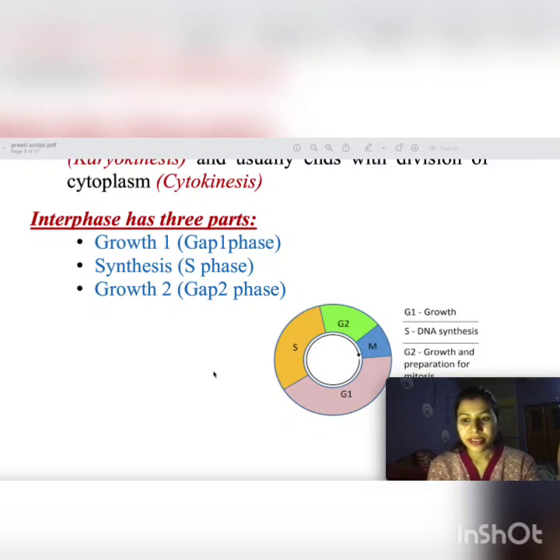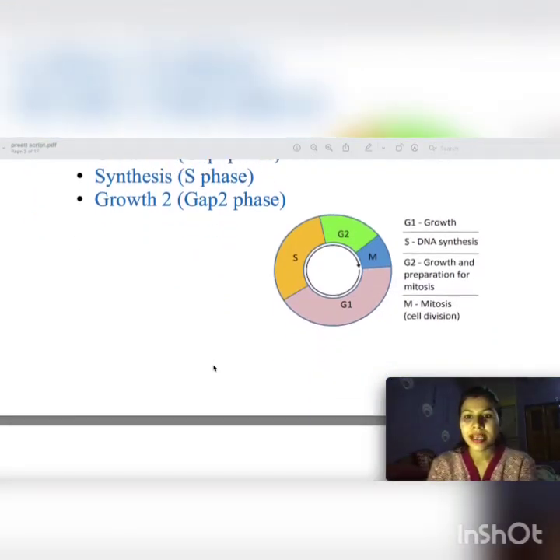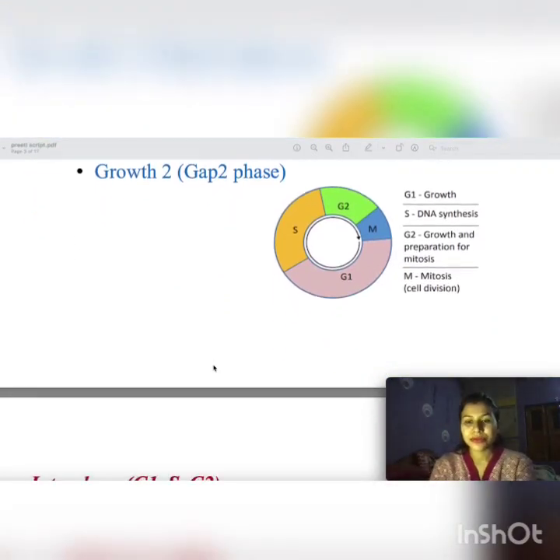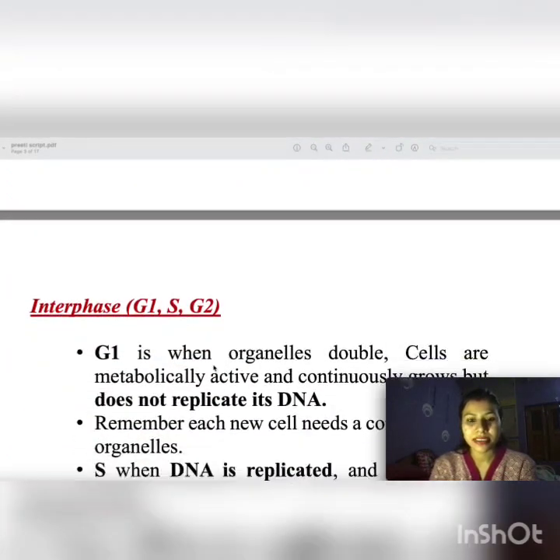Now interphase has again three phases: growth 1 phase, synthesis phase, and growth 2 phase. S is DNA synthesis, G2 is growth and preparation for mitosis, M is mitosis cell division.